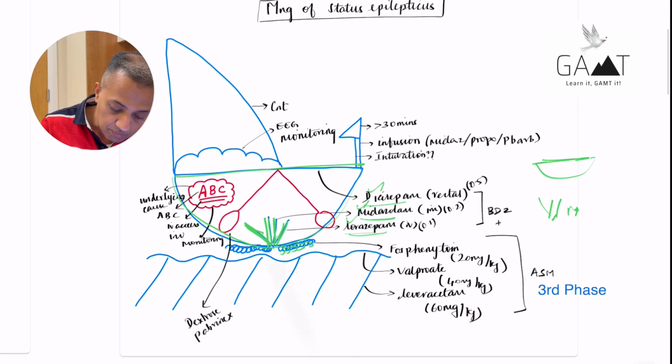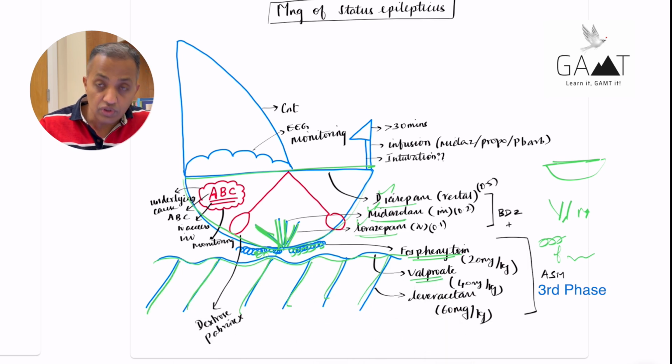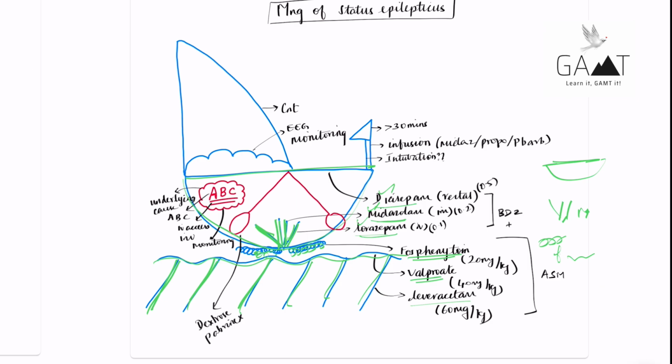So the number of bubbles on the base of the ship, which resembles the letter F, stands for fosphenytoin, and the C, the top layer of the C, resembles the letter S, which stands for sodium valproate. And then the lines in the sea, as I told you, is the frozen ocean. That's what caused the hole in the ship in the first place. This resembles the letter L, which stands for levetiracetam. Okay, so these are the anti-seizure medications, that is the next phase of the treatment for status epilepticus.